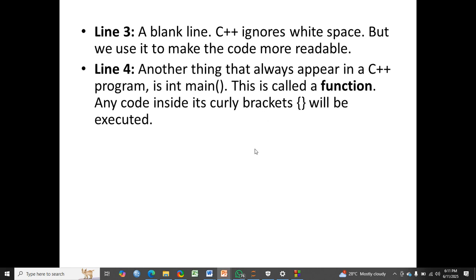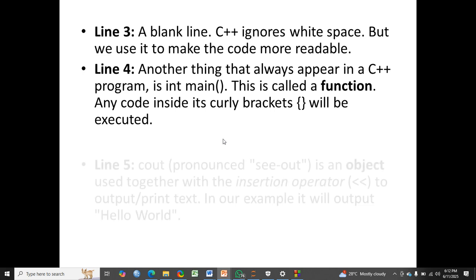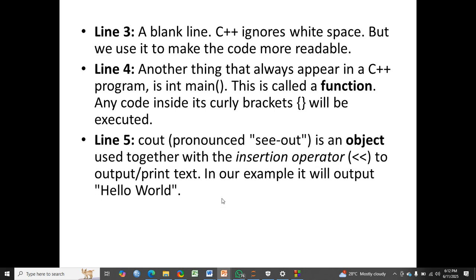Then line 4, another thing that always appears in a C++ program is the int main. This is called a function. Any code inside its curly braces will be executed. So, between the open brace and the closing brace was where we have hello world displayed and the return 0. These are just the body of our code. So if you have a function, the code that will be executed by that function is found between the curly braces, open and closed.